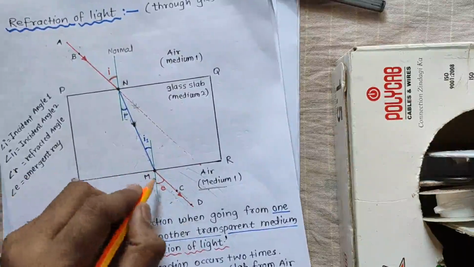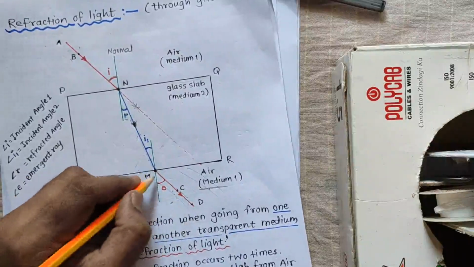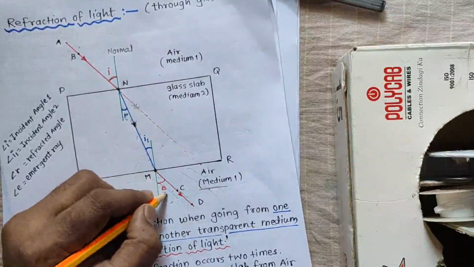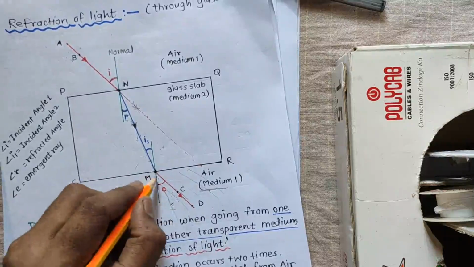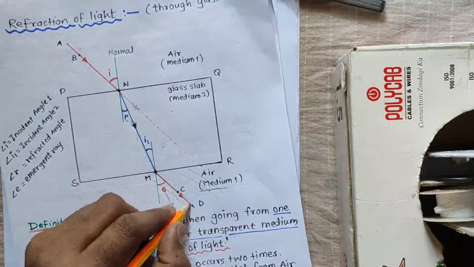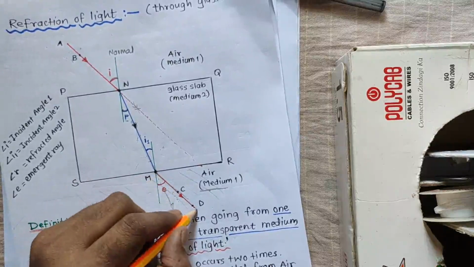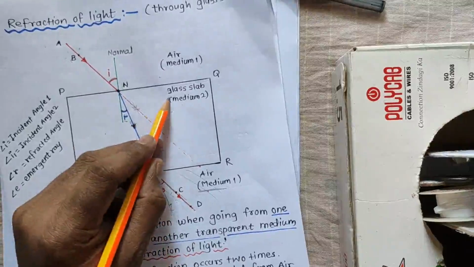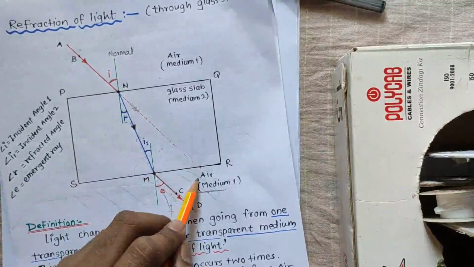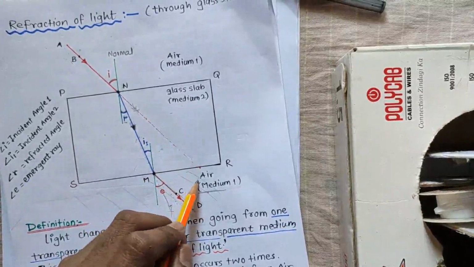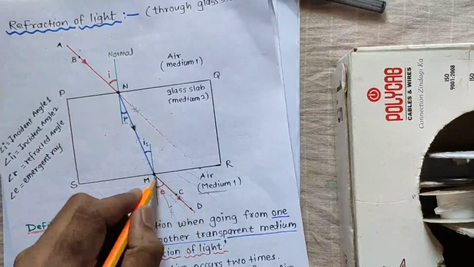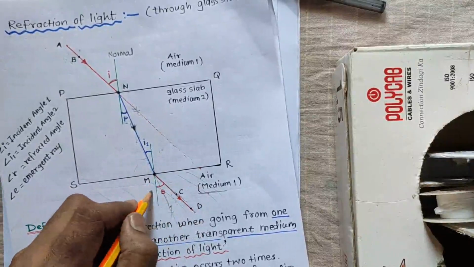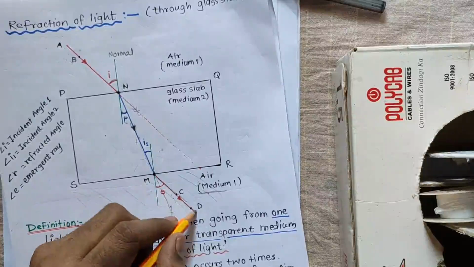Okay, but over here we need to focus that it should come like this, right? The straight way, but it has not come straight. Okay, it has moved away. Why moved away? Because glass slab is a denser one, air is a rarer one. Okay, rarer medium, lighter medium as compared to the glass slab. That's why here it did not bend, did not go straight, it went away.